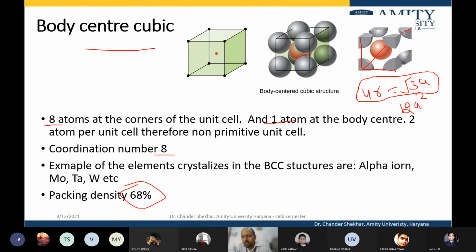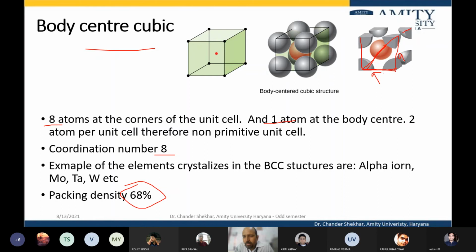Again, you will be applying the Pythagoras theorem along the body diagonal.